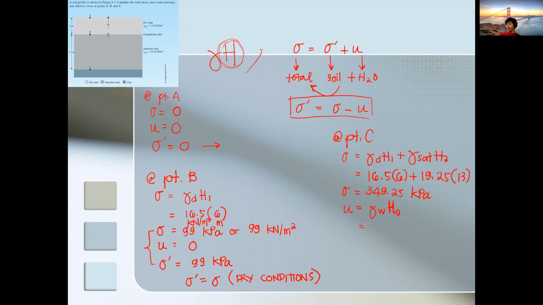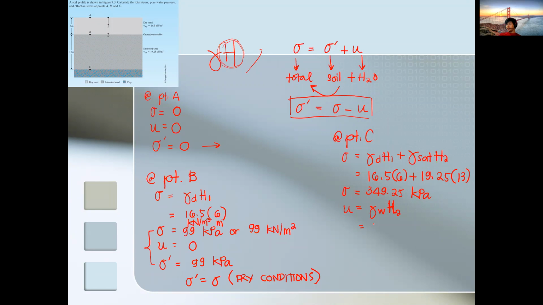Again, the first layer has 0 water. The second layer is the saturated zone. So gamma water, again, the concept used is gamma times H, unit weight times the height, the same as the other stresses we solved.